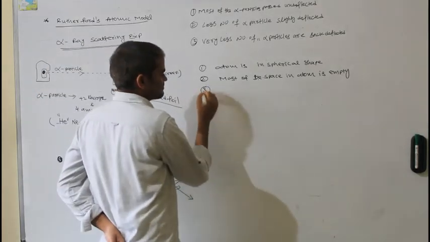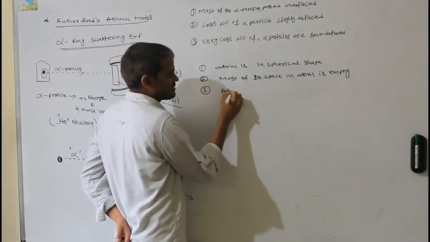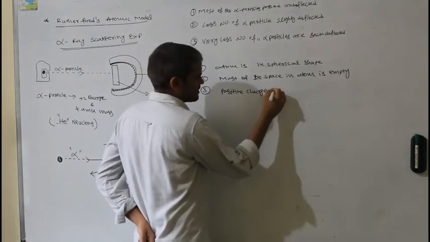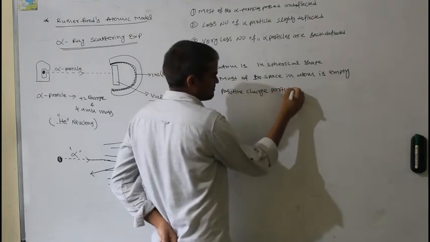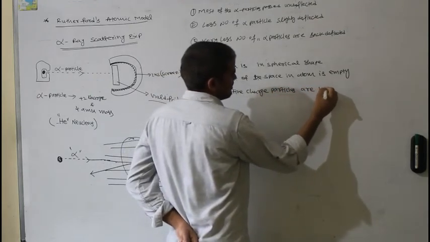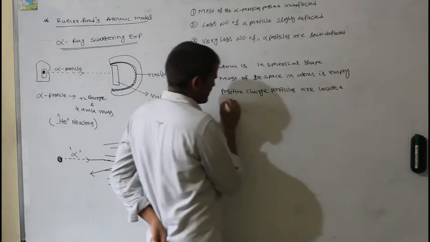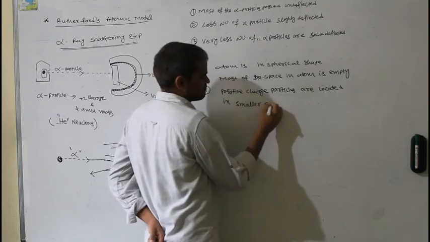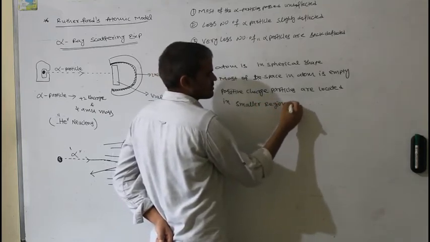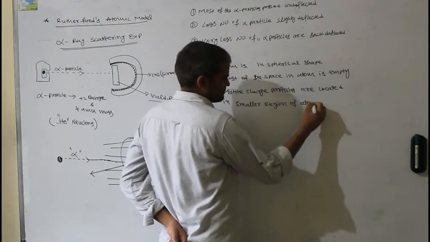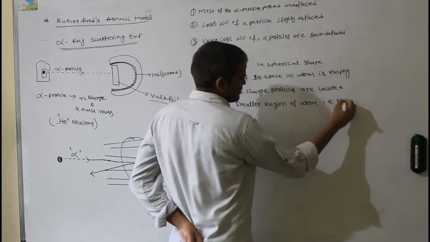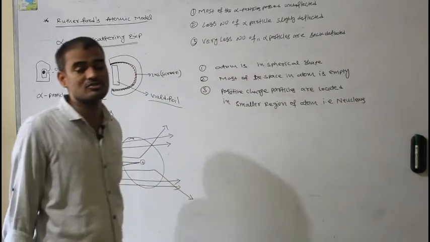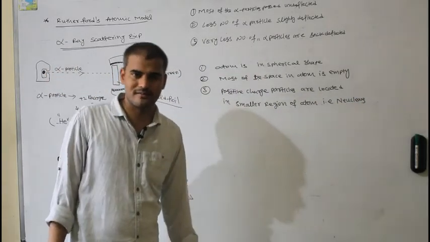Third, positive charged particles are located in a smaller region of the atom. That is the nucleus. What is that positive charged particle? Protons.